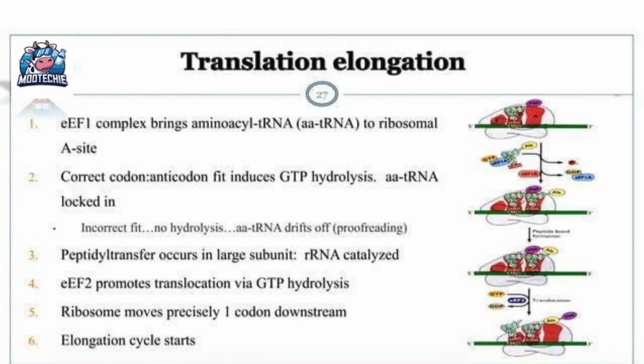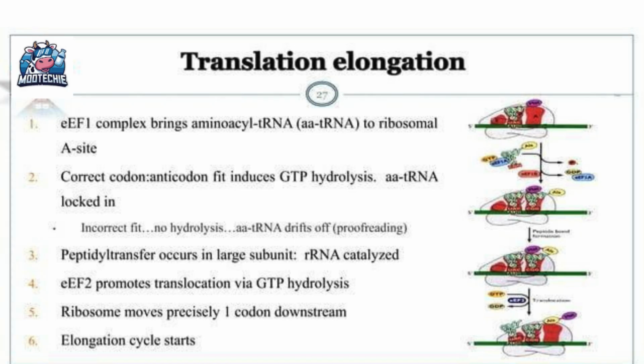Slide 14 lists the steps of translation elongation in a clear sequence. Step 1. The eEF1 complex brings the amino acyl tRNA to the ribosomal A site. Step 2. If the codon-anticodon fit is correct, it triggers GTP hydrolysis, locking the tRNA in place. If the fit is incorrect, the tRNA drifts away. This is a proofreading mechanism.